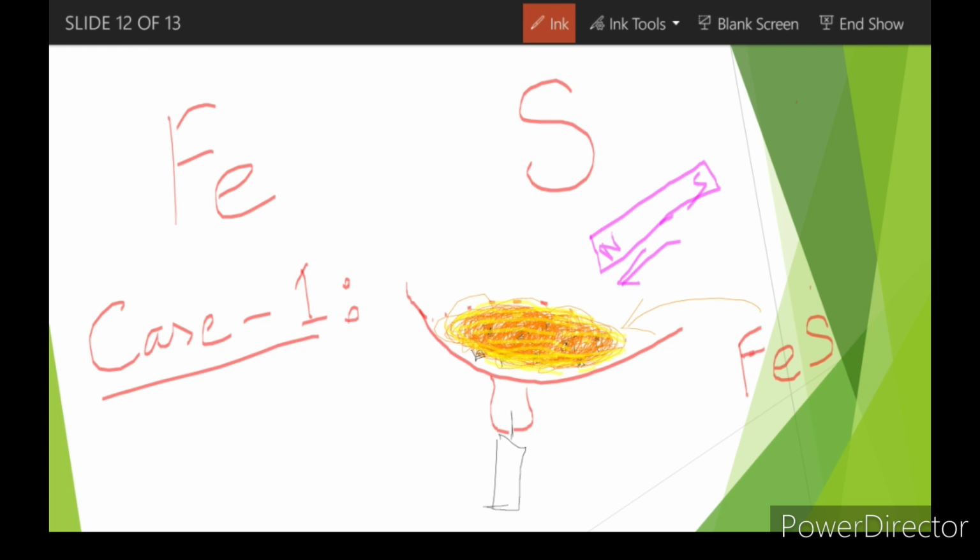This iron sulfide does not have any properties that is similar to that of the iron or the sulfur. It is a completely new substance. It's a molecule of iron sulfide. I hope I could make myself clear in this one. Now, let me show you a video to make this entire experiment a little more clearer to you guys.